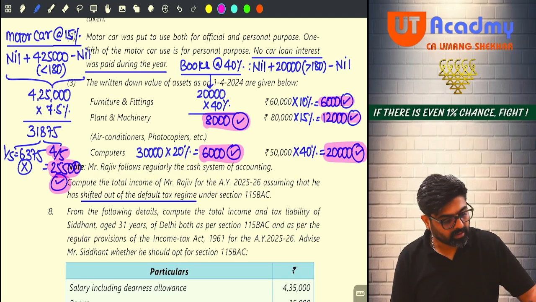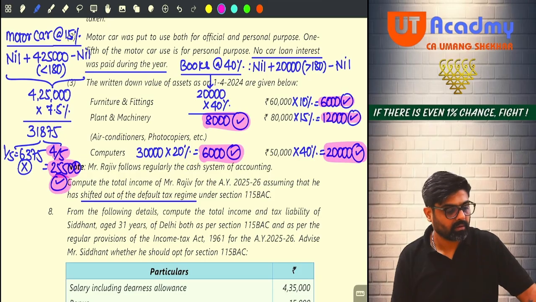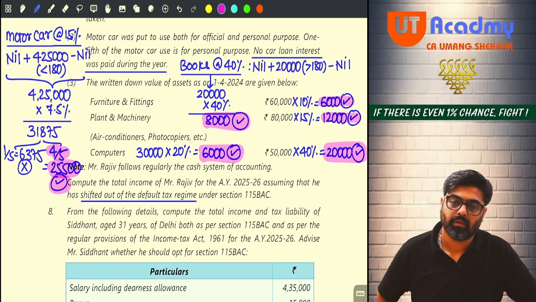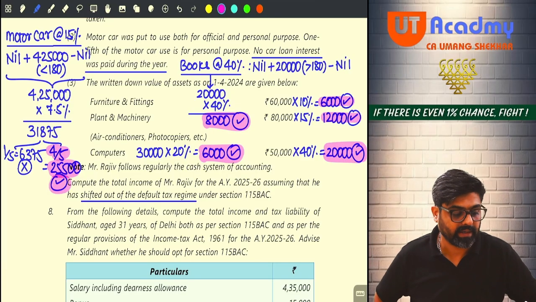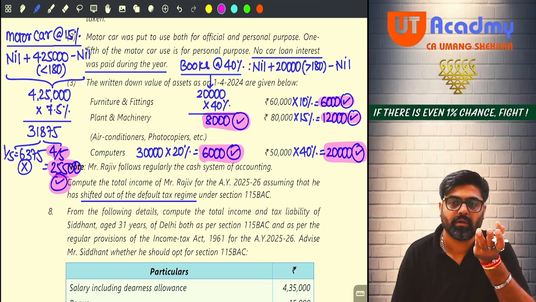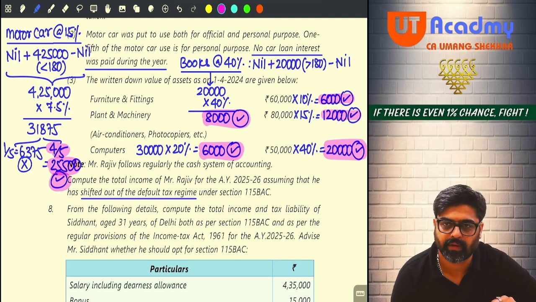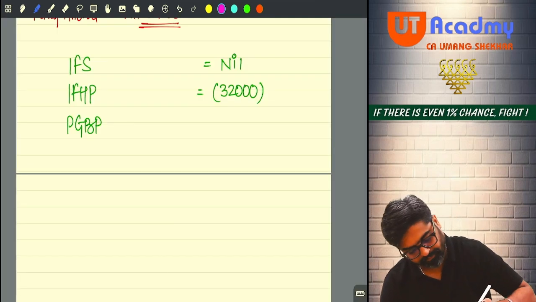Then 20,000 on computer, again 6,000 on computer, and 25,500 on motor car, and one more is there, 8,000. Yes or no? On your calculator you are getting 25,24,500. All the depreciations you have reduced, no? How much amount you are getting on your calculator? Please calculate and tell me the answer. 25,24,500. Getting? This is your PGBP.